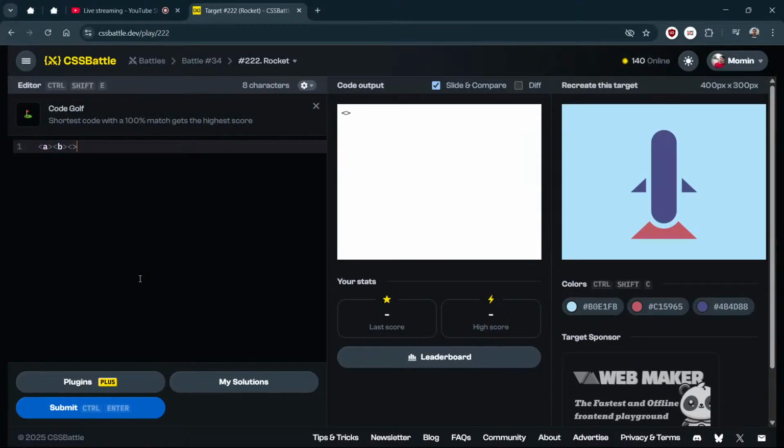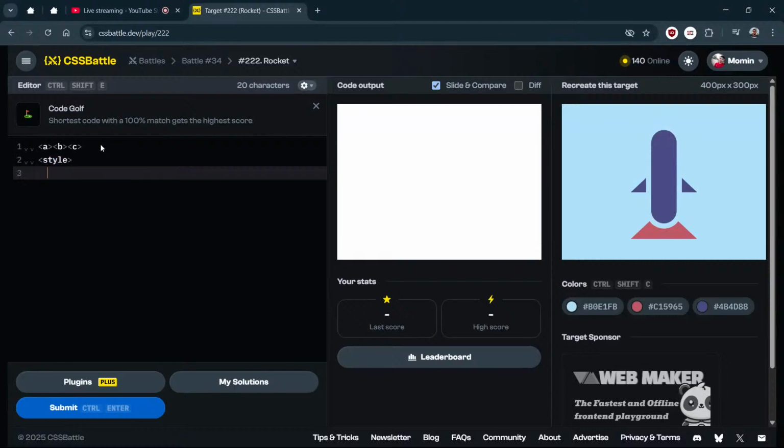A, B, and C. I need this cylinder as A, this triangle is B, and this triangle is C. Only three things I need, and these two things are behind. So I think A will be the first triangle, B will be the second triangle, C will be that cylinder, right? Then I need style.